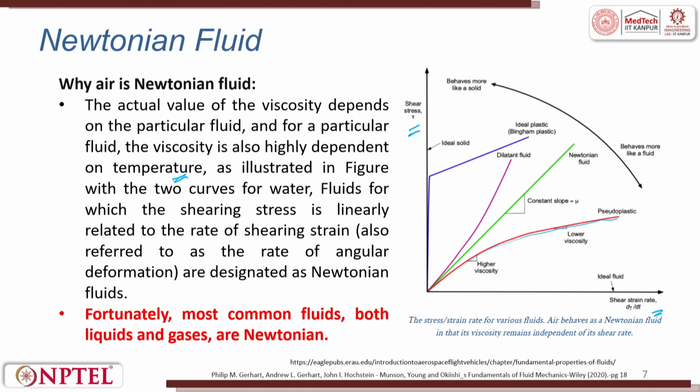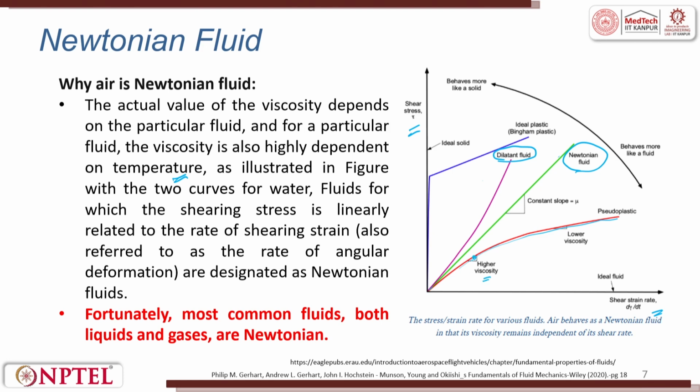for a pseudo-plastic material. This is for Newtonian, which we saw is directly proportional. And there are fluids which try to stiffen as and when you apply shear stress to them. Those are called dilatant fluids, where you apply shear and then the viscosity changes.